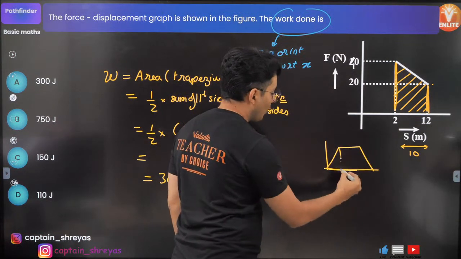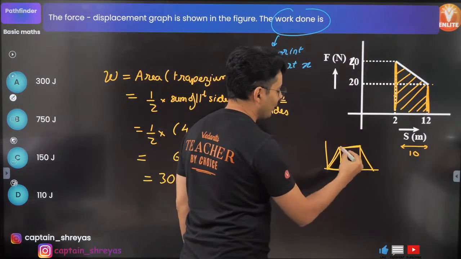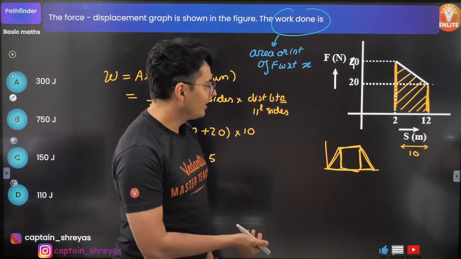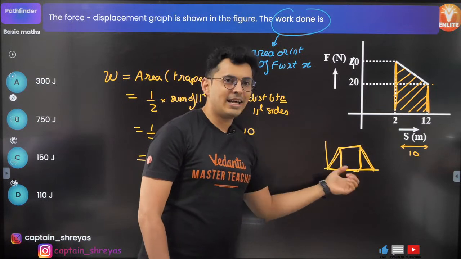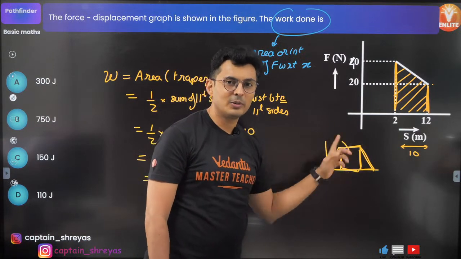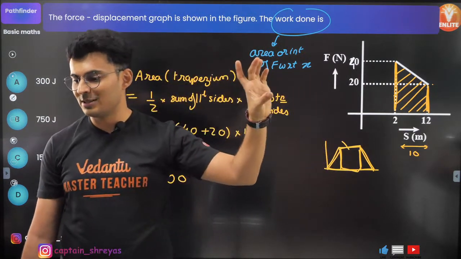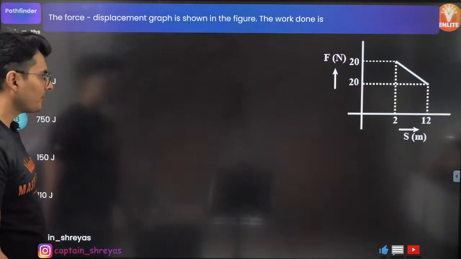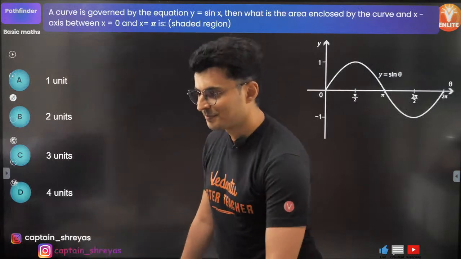Especially these questions. Oh, triangle separate, rectangle separate, another triangle separate. My God, do you really have so much time in the exam, please tell me. Just use the direct formula. Sum of parallel sides, half into height of the trapezium or distance between the parallel sides. That's it. It's very easy. Don't waste your time. Moving on to the next question.